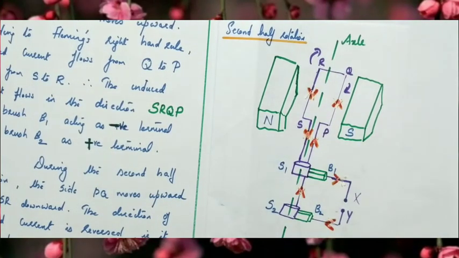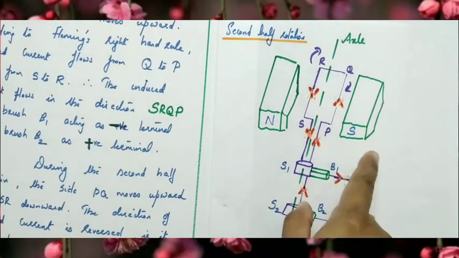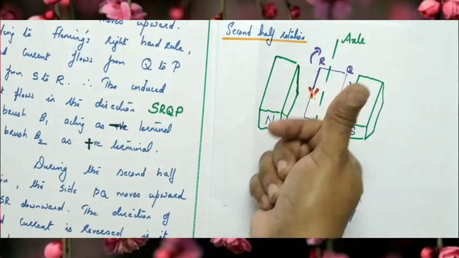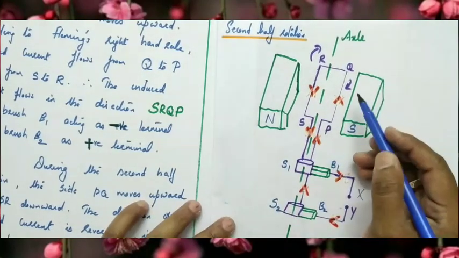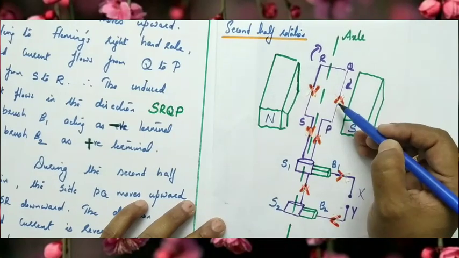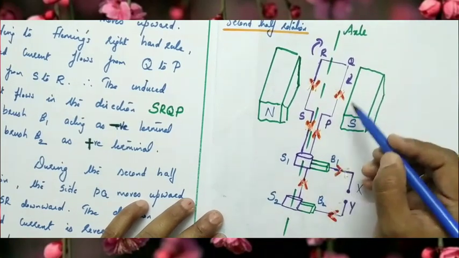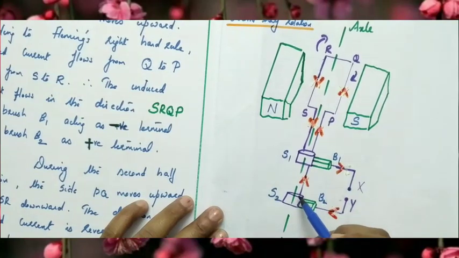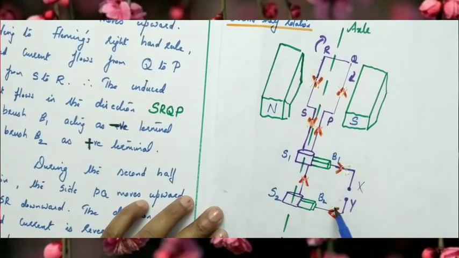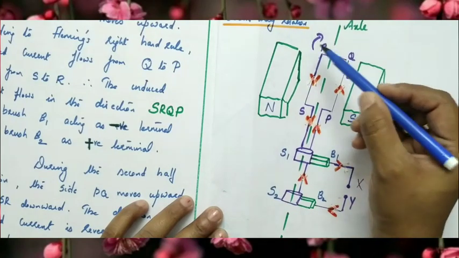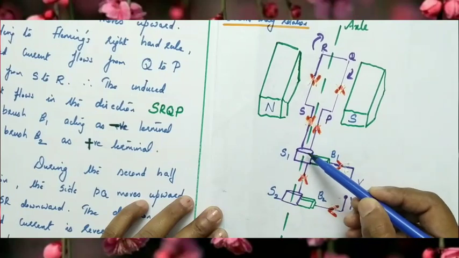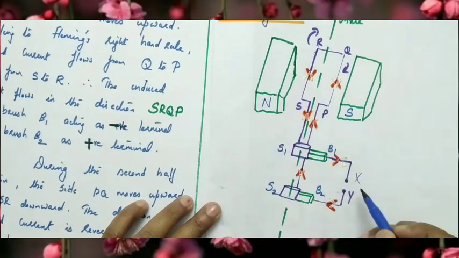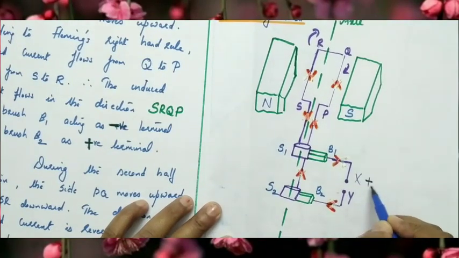Okay, so again using Fleming's right hand rule, what is the direction of current? Here this represents a magnetic field, the loop is moving outward, so the direction of current is upward. The direction of the current through the side PQ is upward. Here upward means here upward. PQ side is connected to which slip ring? S2. So here upward means this is the direction of current. And the direction of current through RS is downward. Here it is downward. Here it is outward. Clear? Now the terminal X acts as positive and terminal Y acts as negative.